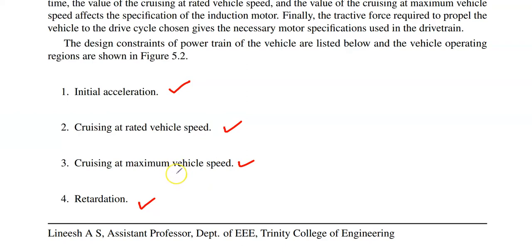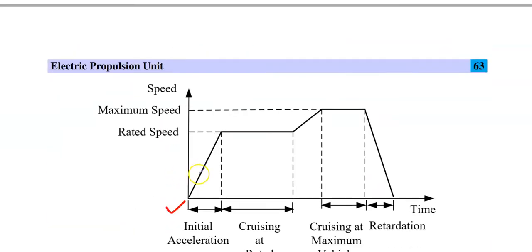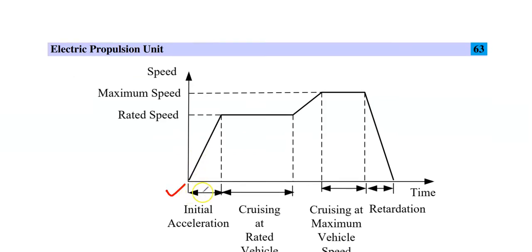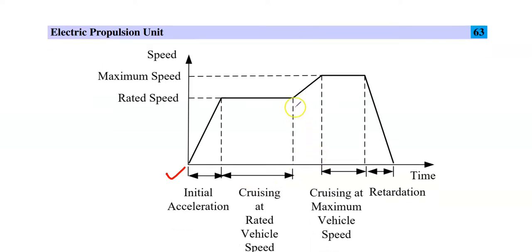This figure shows the different operating regimes of a particular vehicle, having four operating regimes. There will be an initial acceleration range, then there's a cruising time, then of course the vehicle will be accelerated here, and then it will reach a maximum speed, that is the maximum cruising, cruising at maximum vehicle speed, this area. And this is the retarding point, or deceleration point.